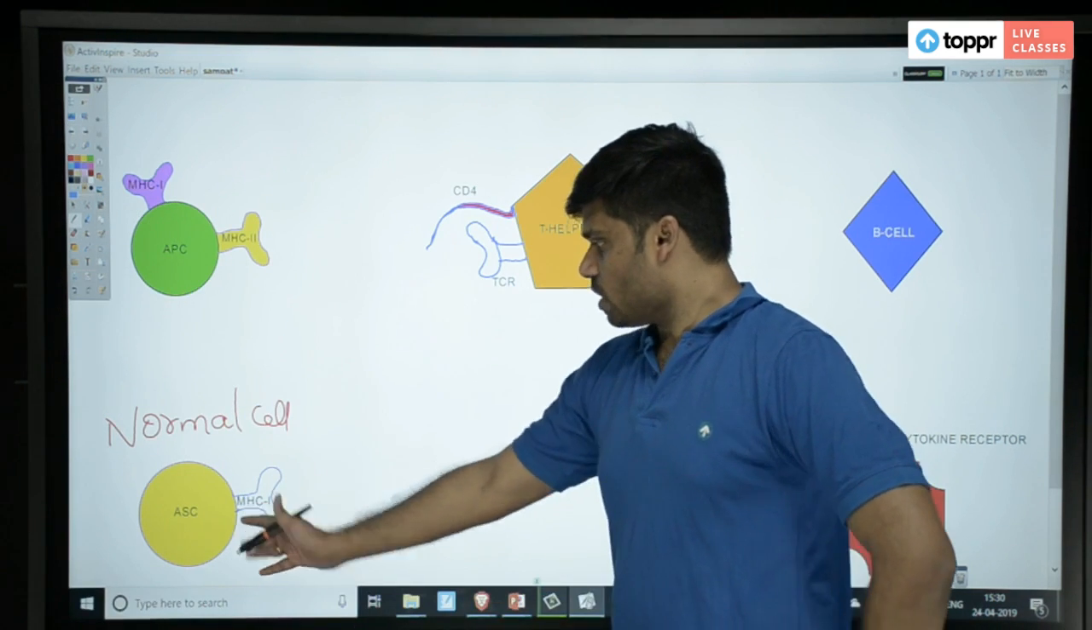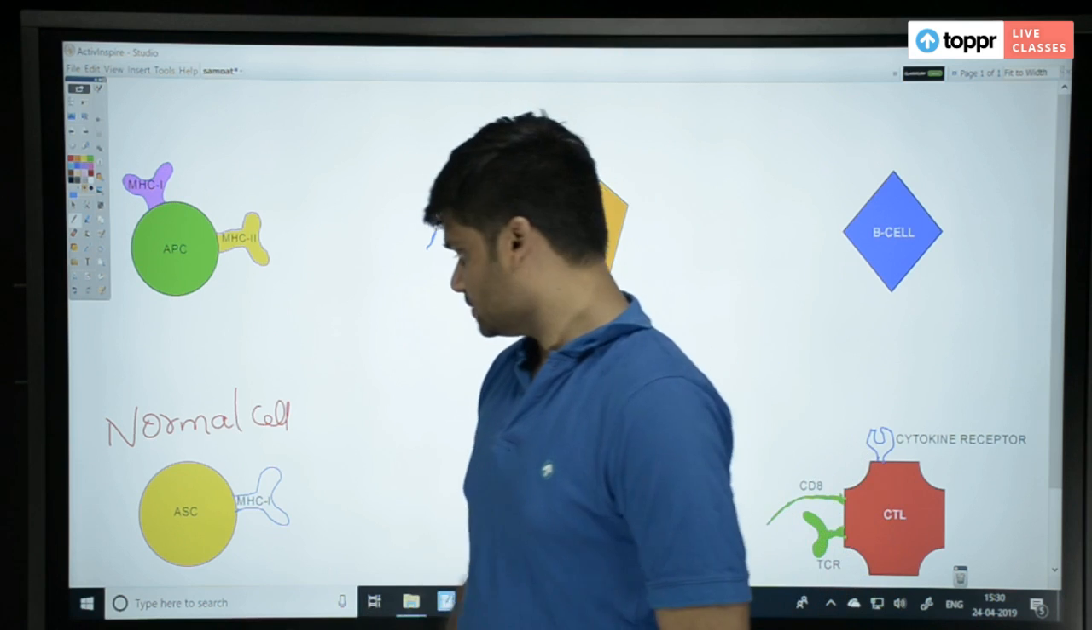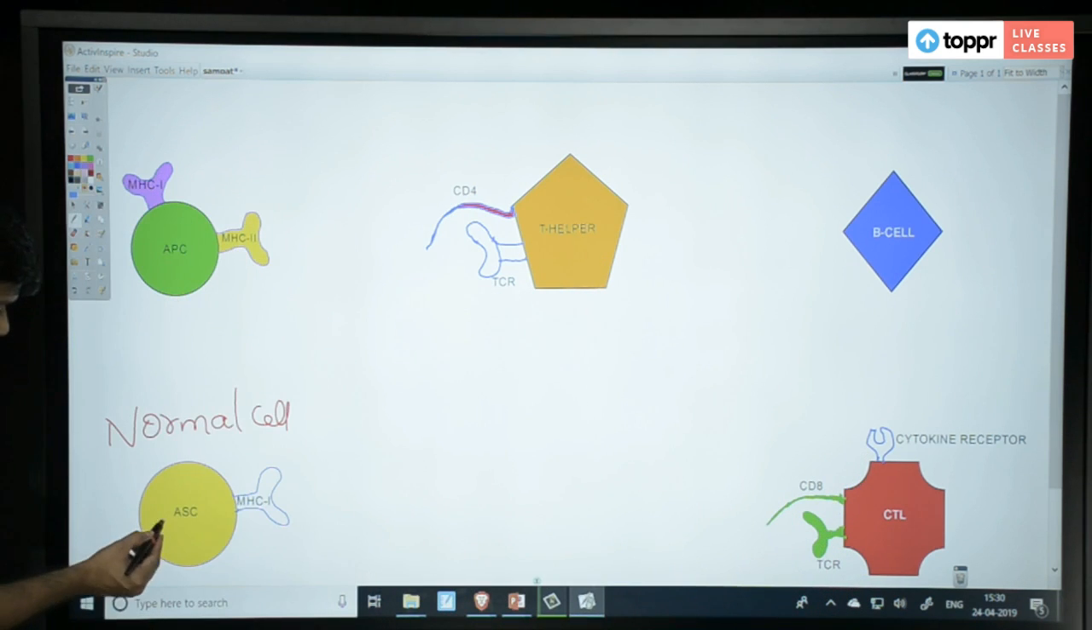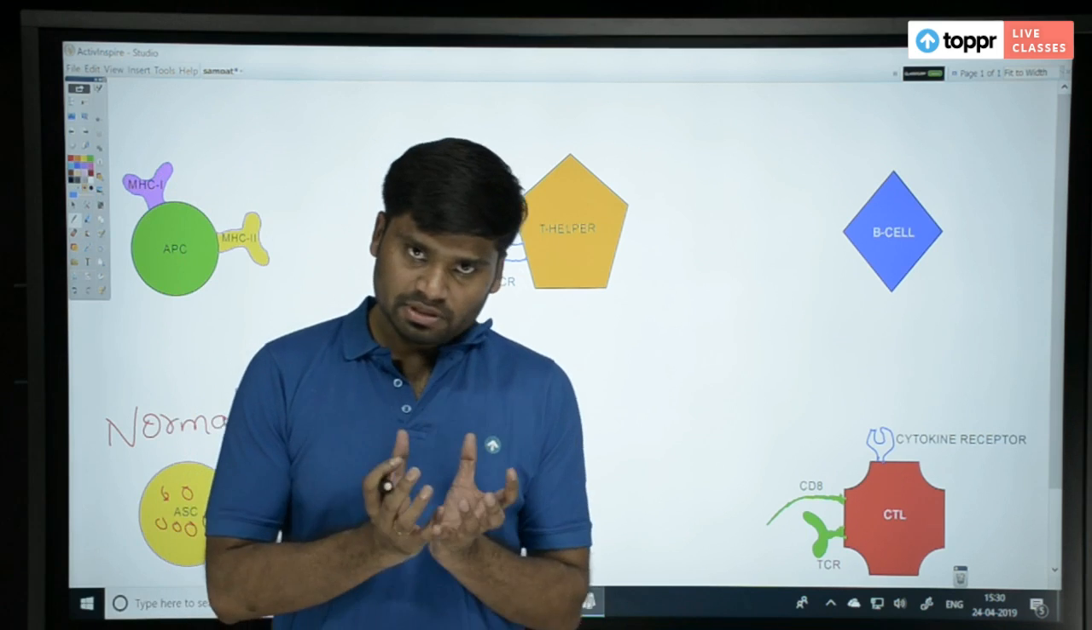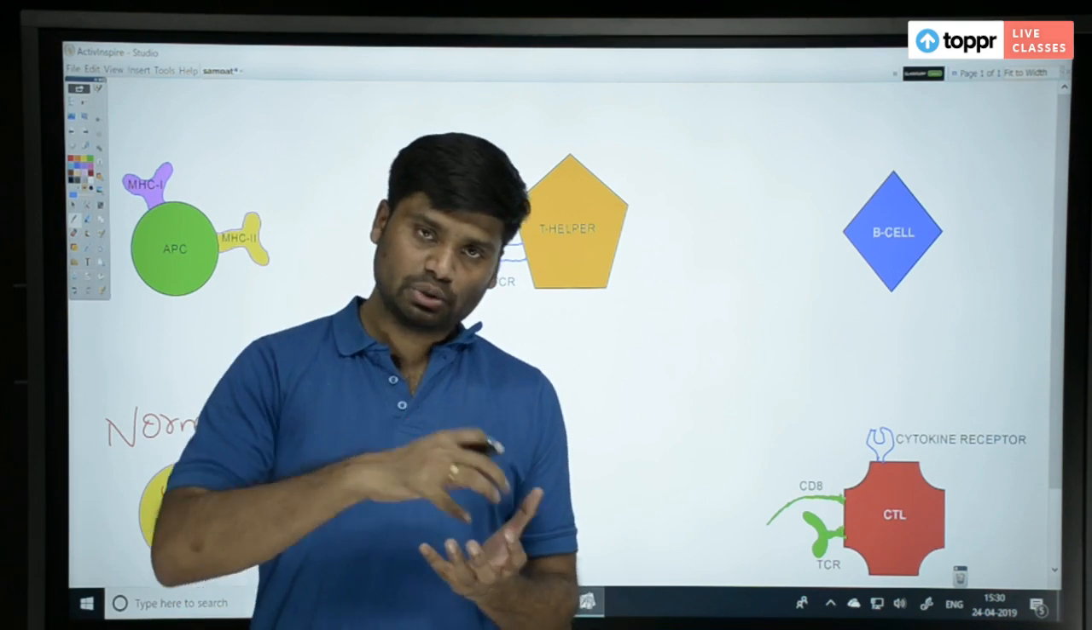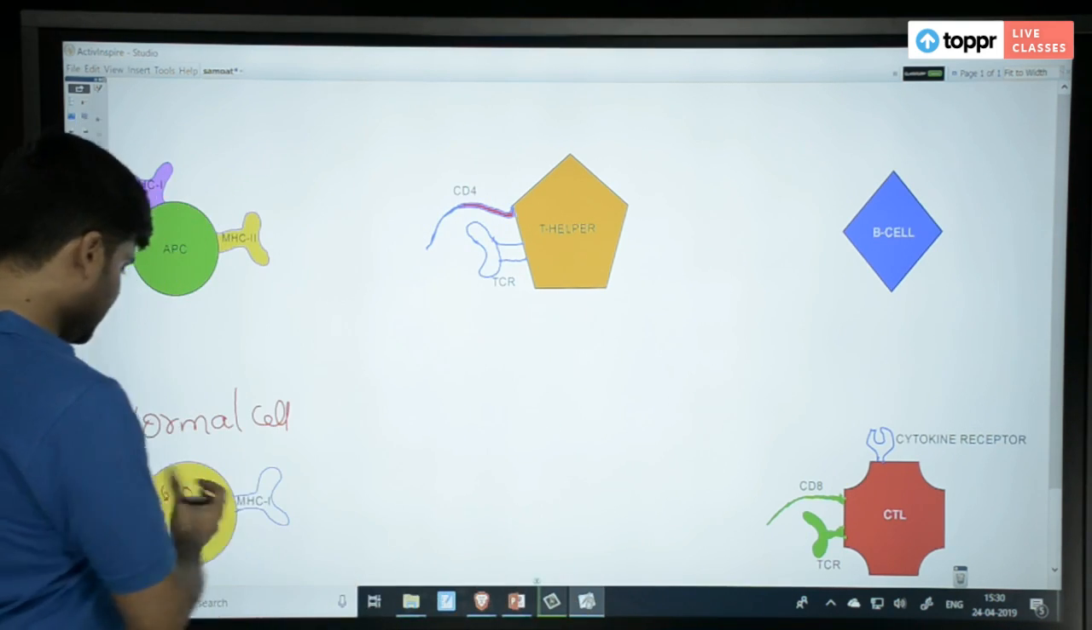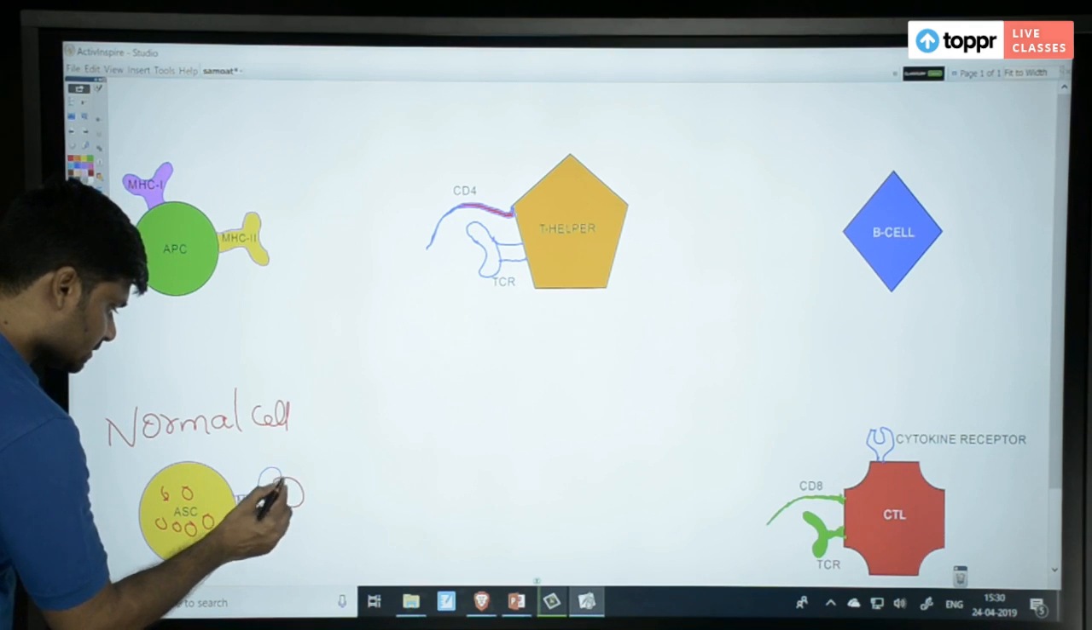Now what happens if a normal cell is infected with a virus, let us say? That virus went inside and it started multiplying in numbers. Then one of the peptides, the protein coat of the virus, that peptide molecule is pulled out of the cell and it will be presented on this.